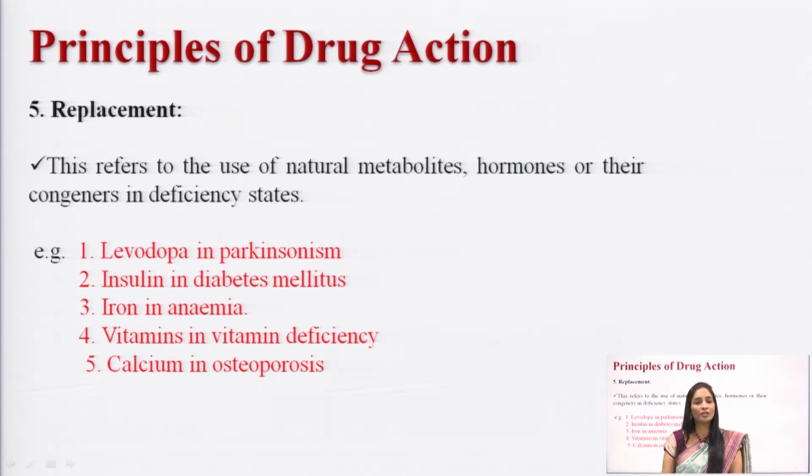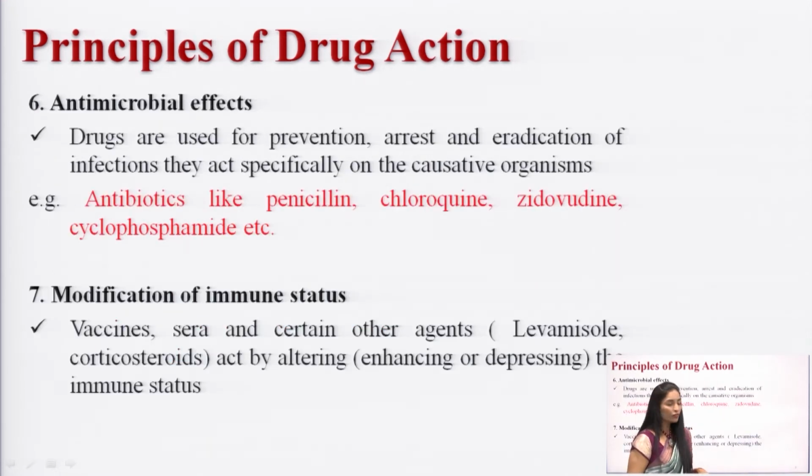Insulin is replaced in diabetes. If anyone has a vitamin deficiency, you can give drugs like vitamin tablets or capsules, and you can give iron in anemia, or in osteoporosis you can give calcium. These are the drugs which you can administer as replacement therapy where the drug is demanded for a particular condition.